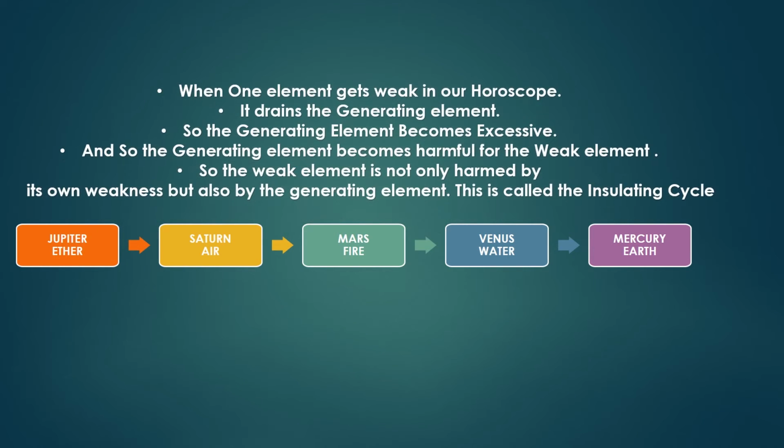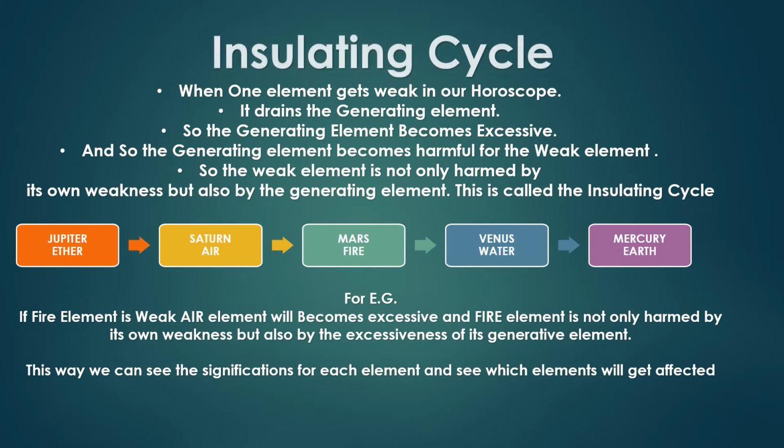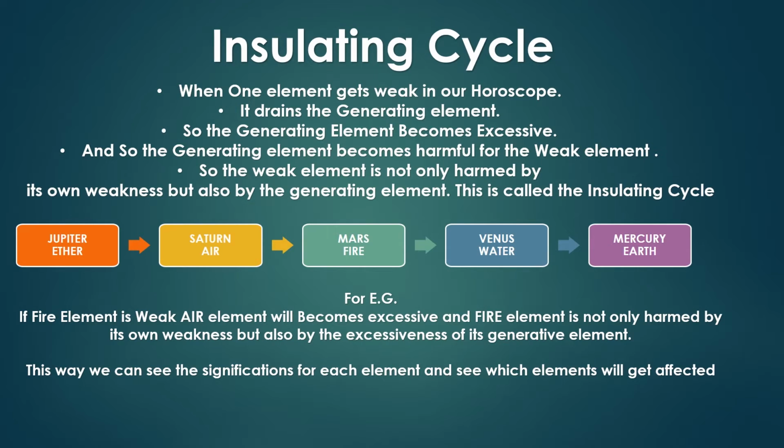Suppose you have the air element weak in your horoscope. As the air element is generated by the ether element and the air element is weak, the ether element becomes excessive, and as the ether element becomes excessive, it harms this air element. So this has an insulating effect. This is what the insulating cycle is.